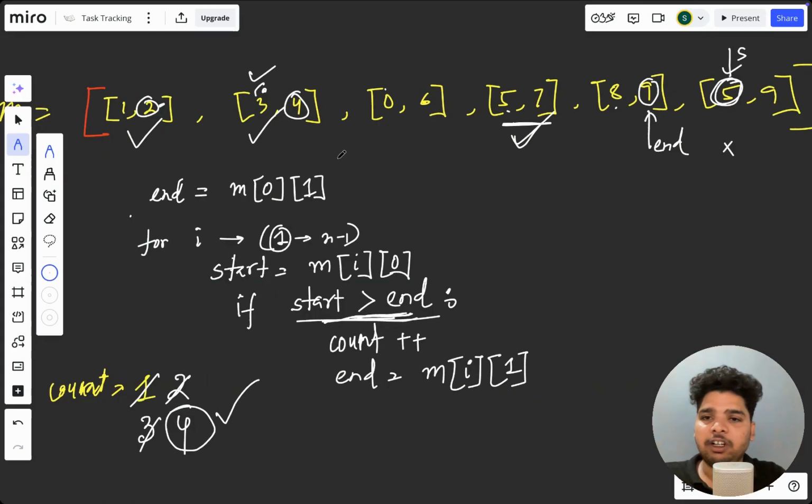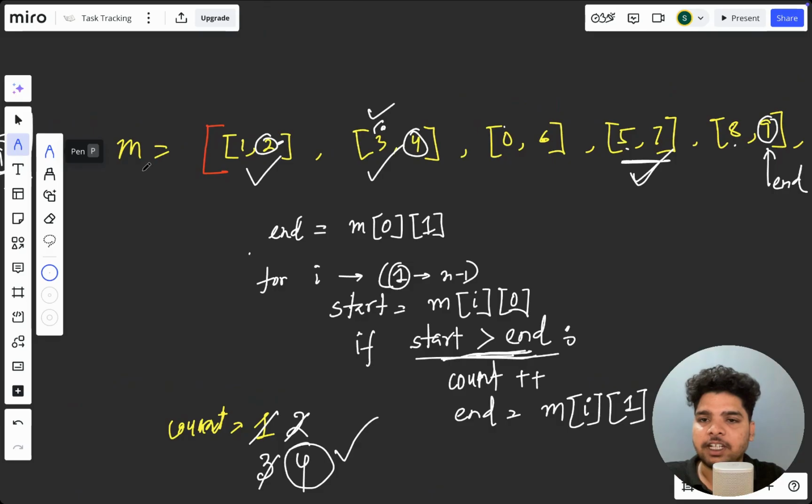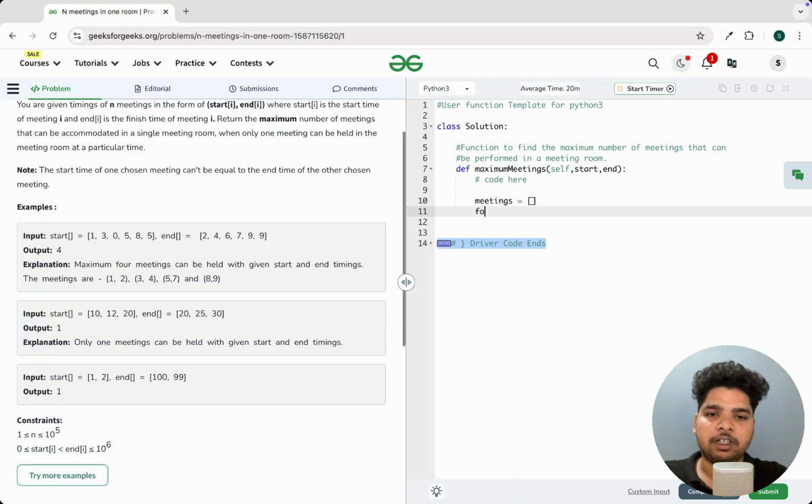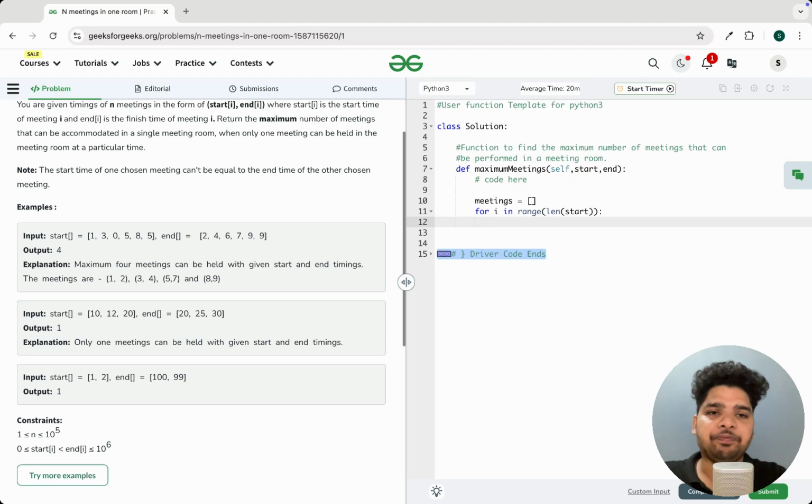So first thing what we'll do, will be creating a meetings array, right? So that will be a pair of start time and end time for each meeting. So let's take an array meetings and initialize with empty. Then we'll run a for loop for i in range of the length of the start, because the length of both will be same.